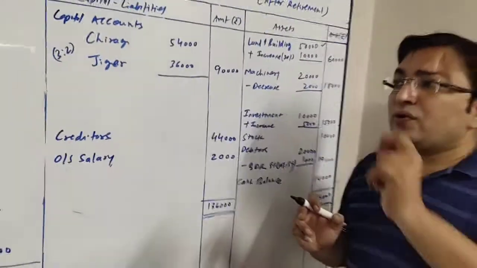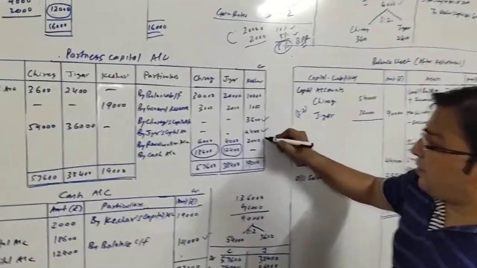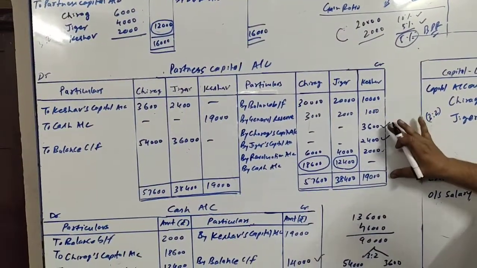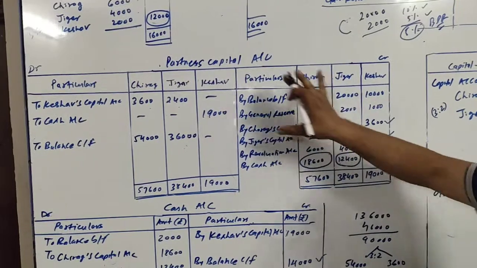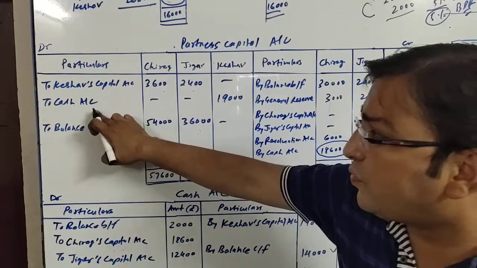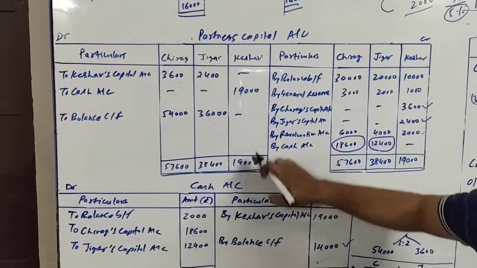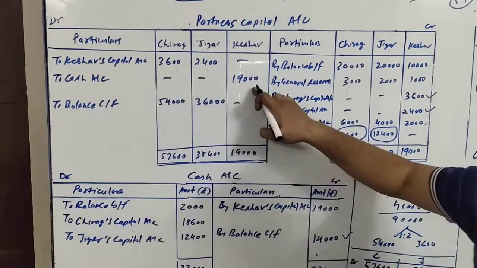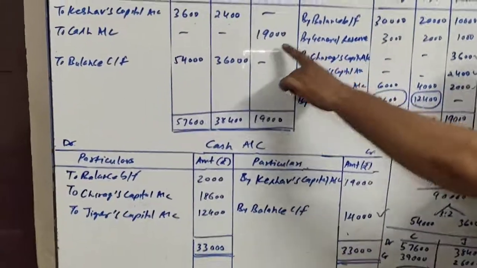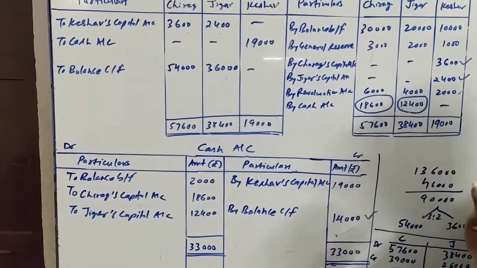Let us pay Keshav. When I am going to pay Keshav, I see that here there are 5 amounts and the total of the 5 is 19,000, and there is nothing at the debit side. So payment of Keshav will be in cash, to cash account, 19,000. As this payment is done in cash, it will be recorded at the credit side of the cash account, 19,000. So here it is, by Keshav's capital account 19,000.